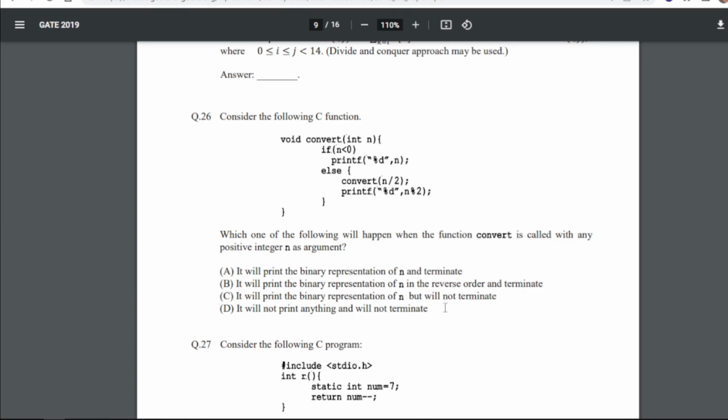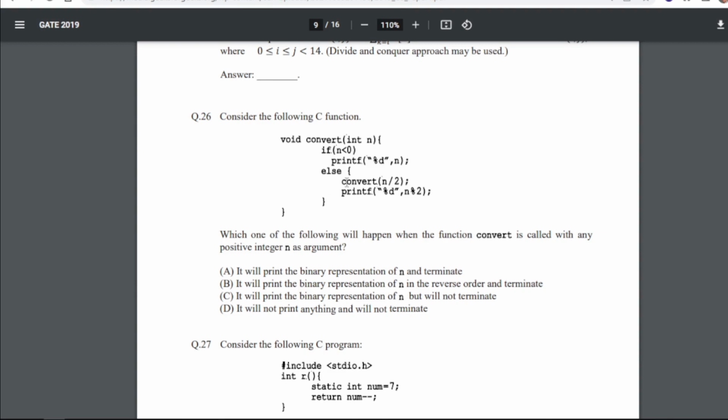So if you read all these statements, you will get answer as D, that is it will not print anything and will not terminate, because if n is any positive argument, let's say n is 1, in this case the if condition will not execute but the else will execute.